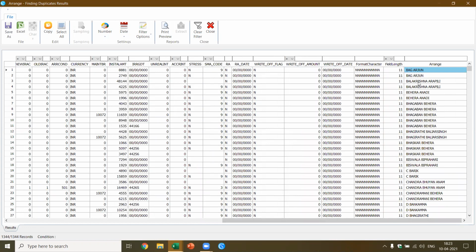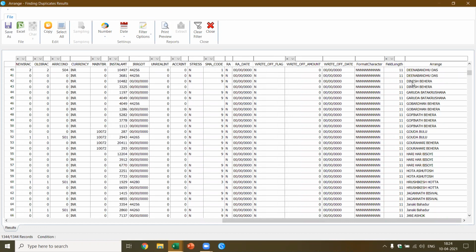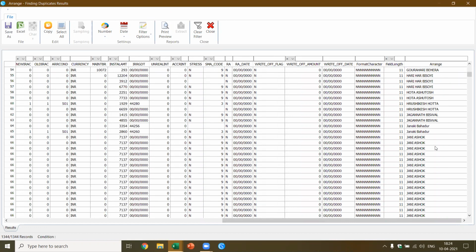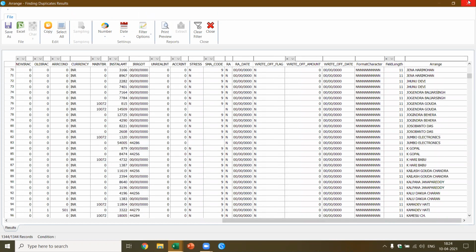Now, if you see here, I'll get the name in this particular order. So this you can save and do the analysis and check some of the names. For example, let's say Dinesh Behra was entered as Behra Dinesh. So you'll be able to identify all these things in one shot using this fuzzy match function.